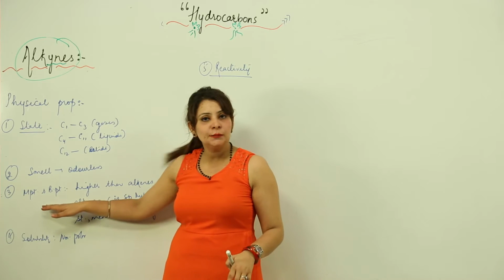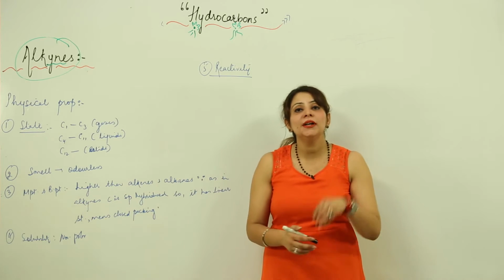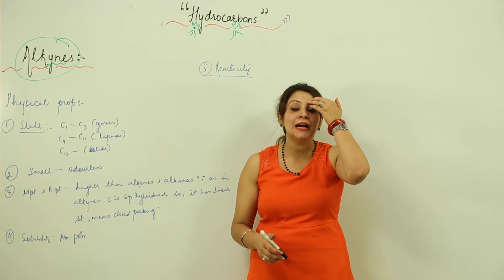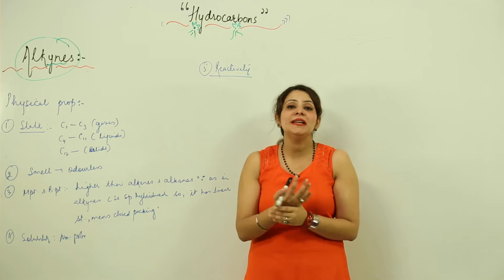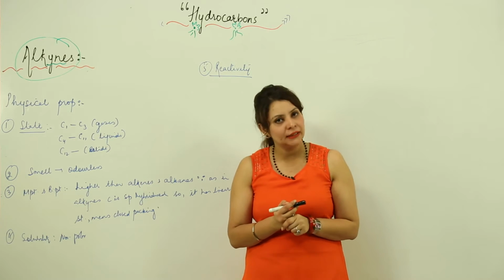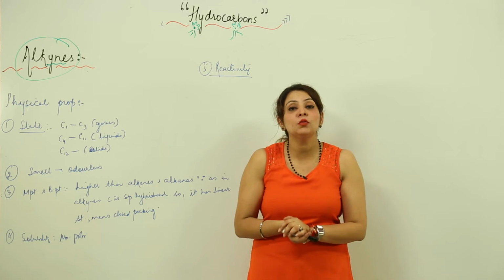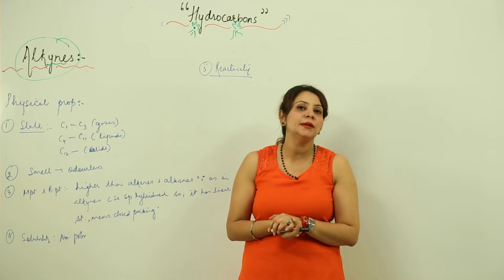As far as melting and boiling point are concerned, alkynes actually have a higher melting and boiling point as compared to alkenes and alkanes. Now the question arises: why do they possess a higher melting and boiling point?